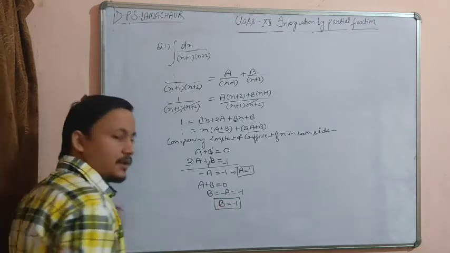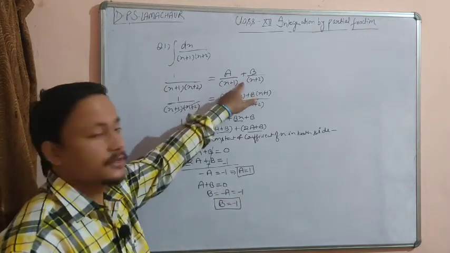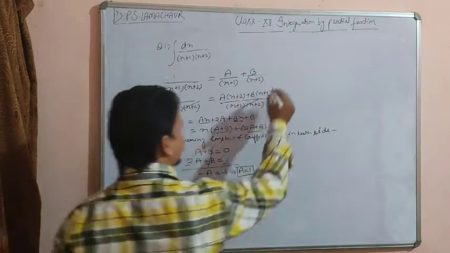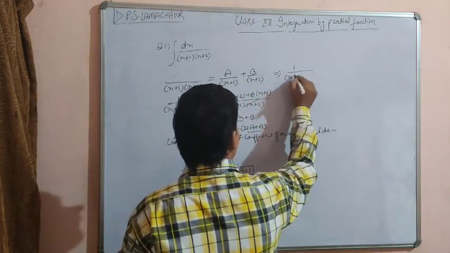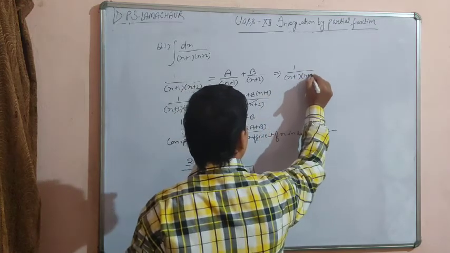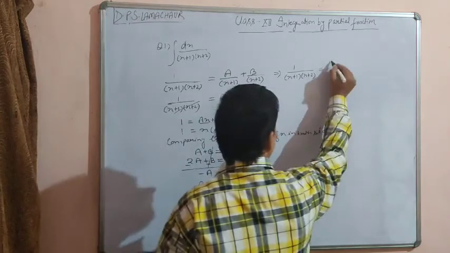Now what we have to do, we have to put the values of a and b in this equation. Then what do we get? 1 upon (x plus 1) into (x plus 2) equals, what is the value of a, beta? 1 upon x plus 1.